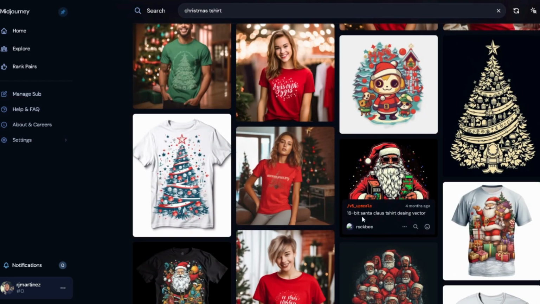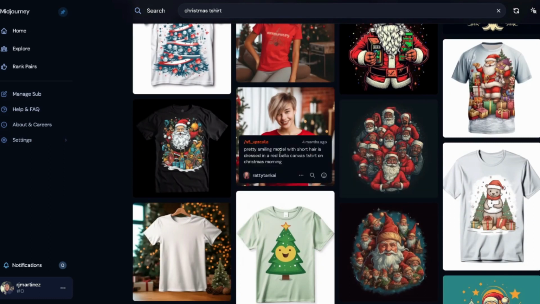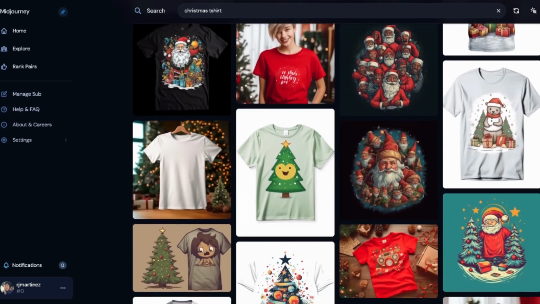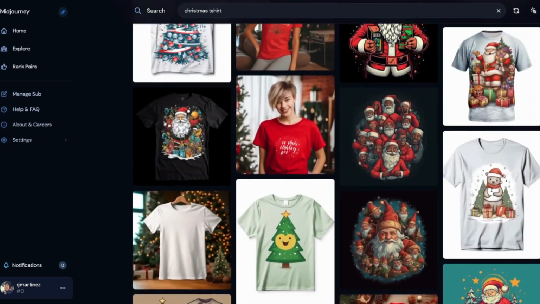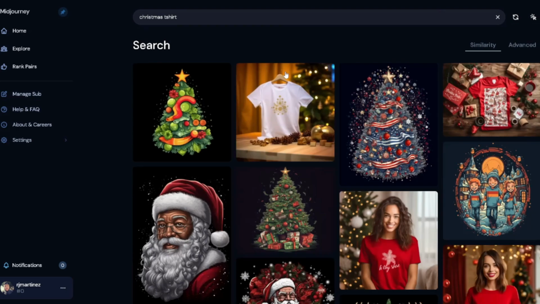Now look at this one, it's cool too, right? Vector. There's a Santa Claus t-shirt, and I think they're supposed to put design vector. And you keep going, you're just getting some cool ideas, right? Now what else? They used a bear dressed up as Santa, right? So that's a good idea too. Then you come in here and go down, expand search. It's going to give you even more ideas.